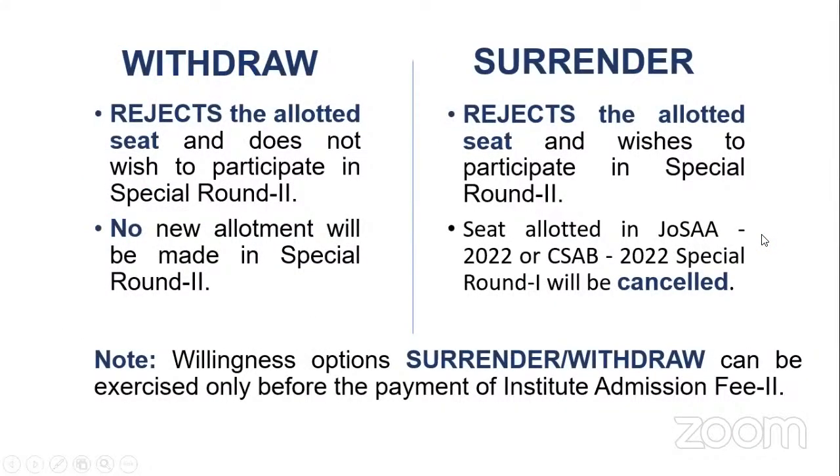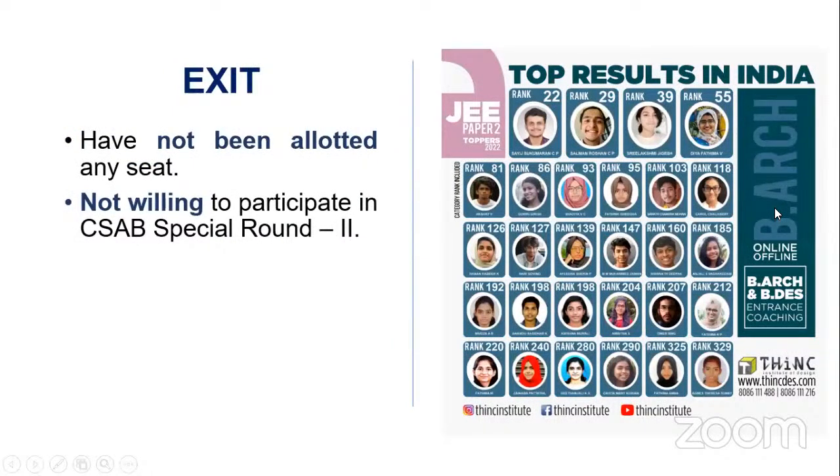The new things that have come are withdraw and surrender. Withdraw means you're rejecting the allotment that you've got, and you do not want to participate in the second special round of CSAB. CSAB, as I said earlier, has two rounds, special round 1 and special round 2. If you have got a seat in special round 1 and you don't want to take part in further rounds, you can withdraw. If you surrender, it means the seat that you have got in round 1, you are rejecting it, but you want to be considered in round 2. There is one more option, that is exit. If you have not been allotted any seat, and you're not willing to participate in further rounds, you can exit.